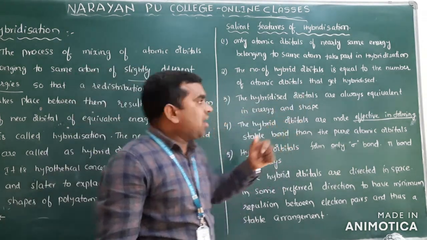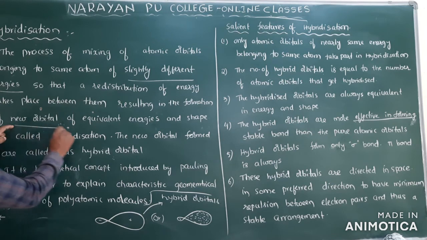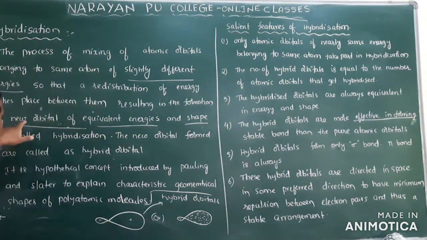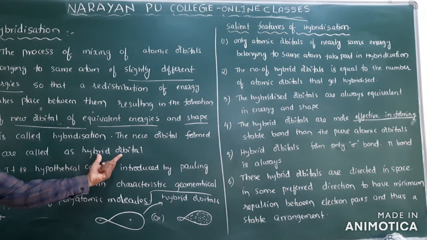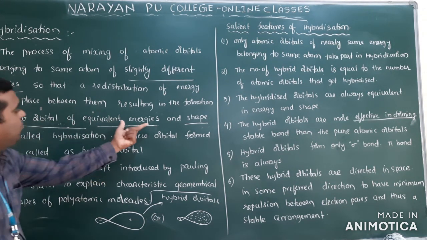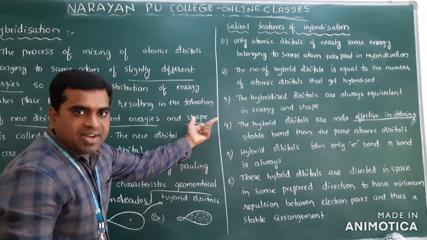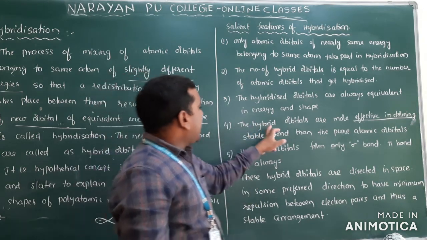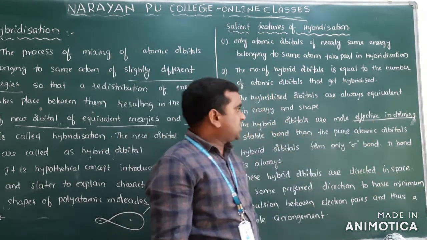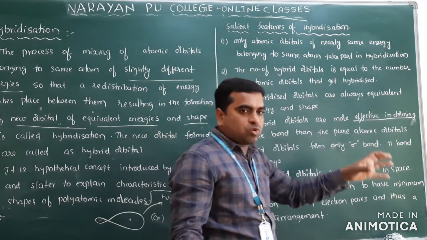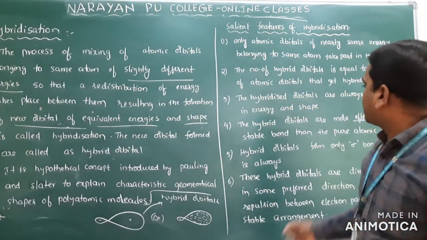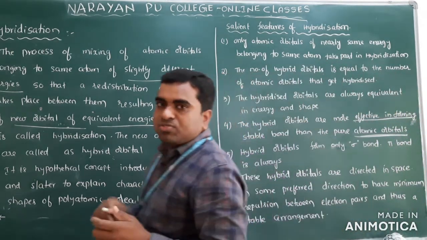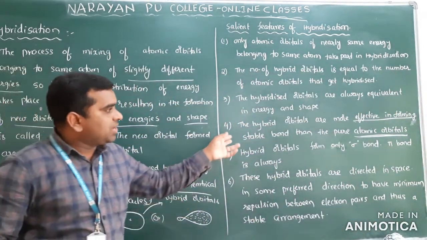Hybridized orbitals will have, as I already mentioned, equivalent energy and shape. So these new orbitals are called hybrid orbitals. These hybridized orbitals will have equal energies and identical shapes. Clear? Now, second one. Hybrid orbitals are more effective in forming stable bonds compared to the pure atomic orbitals. Hybrid orbitals will form very effective bonds. Why, we will discuss.